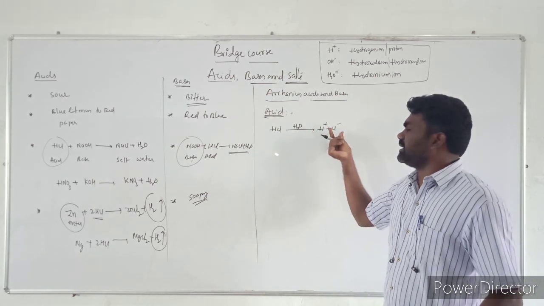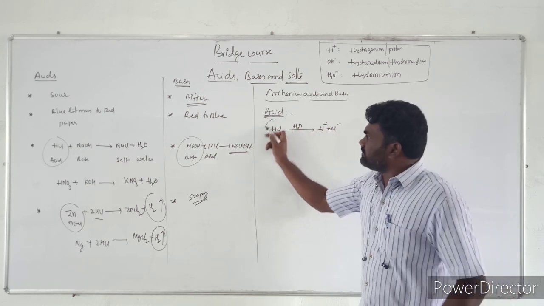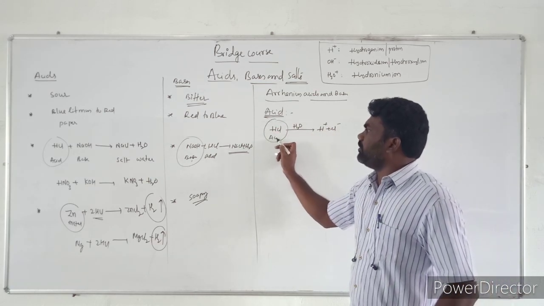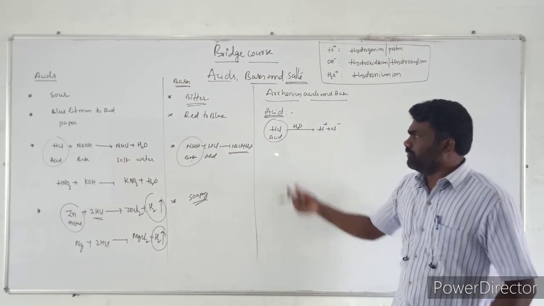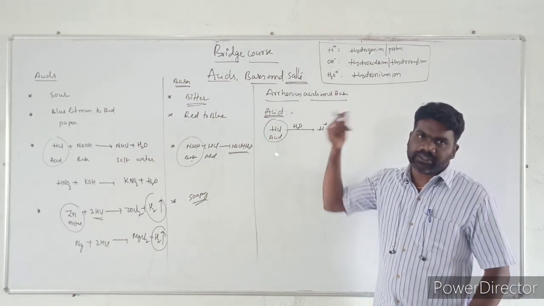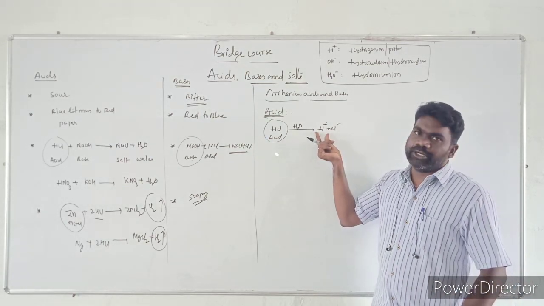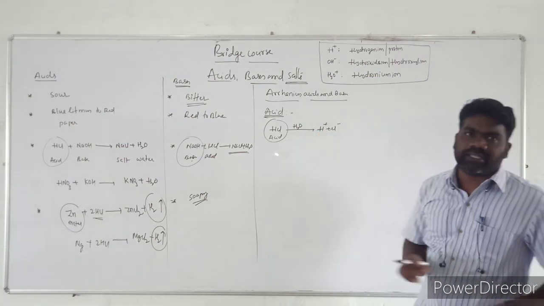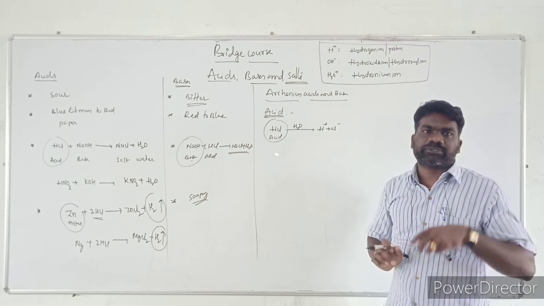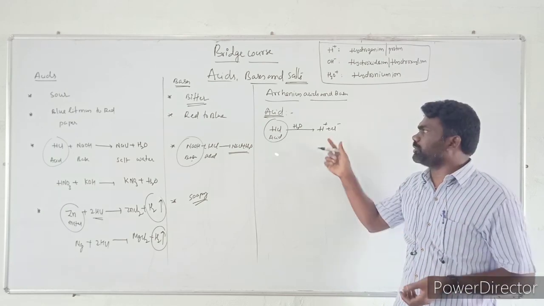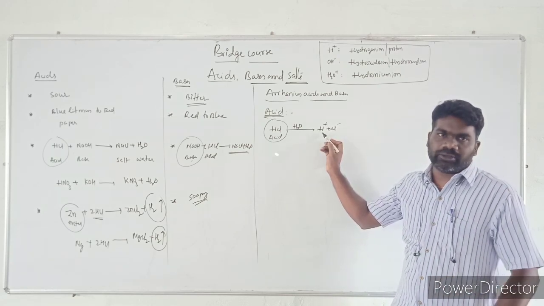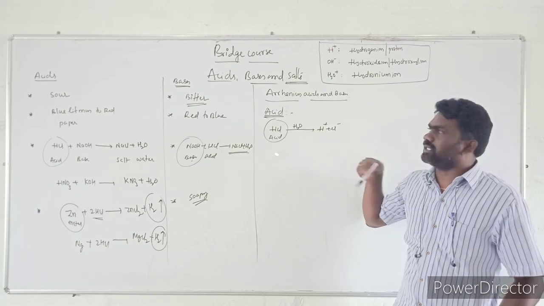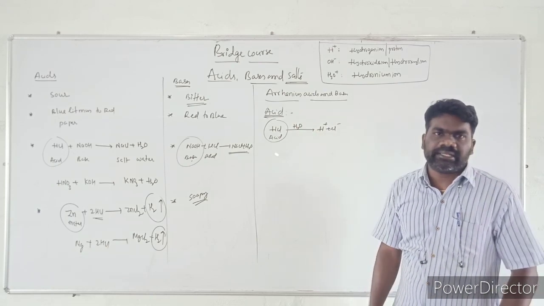HCl gives us H+ and Cl-. So this we are calling an acid, more precisely an Arrhenius acid, because when hydrochloric acid is dissolved in water, it will produce a hydrogen ion or proton. So by taking this, we can define an Arrhenius acid as a substance that produces a hydrogen ion when it dissolves in water.